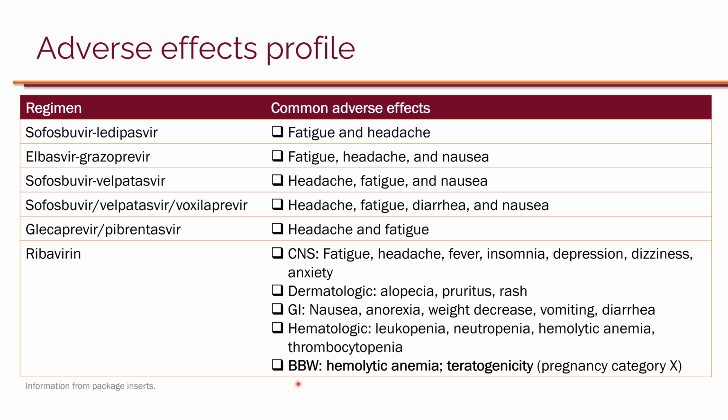Now, there is a black box warning for ribavirin, so hemolytic anemia is a black box warning, but also teratogenicity. So it is contraindicated for use in pregnancy.